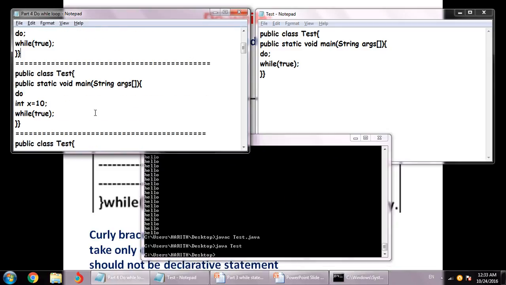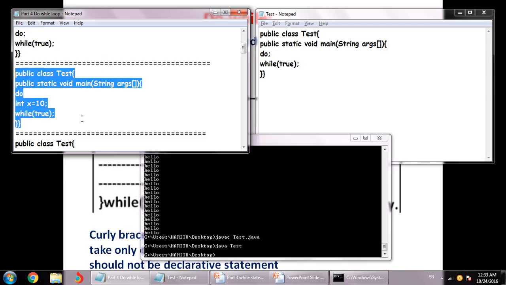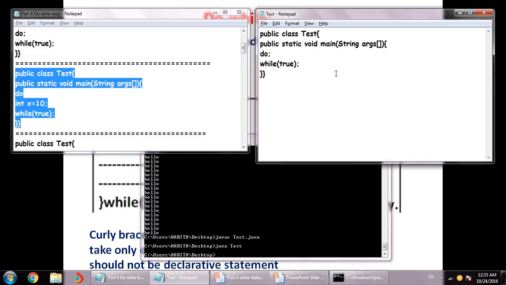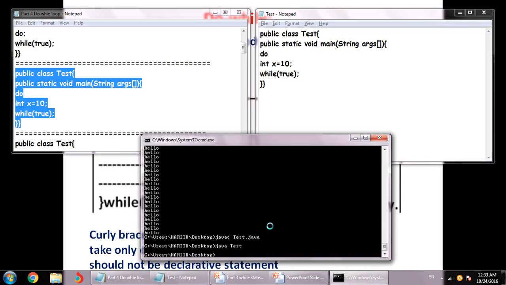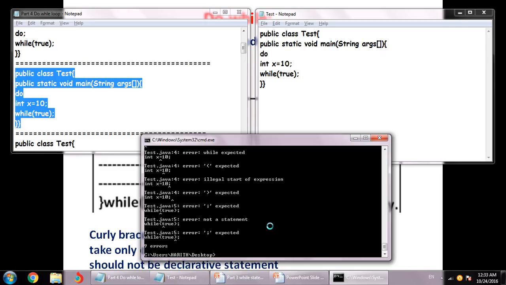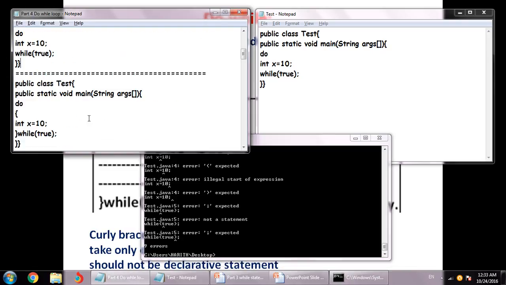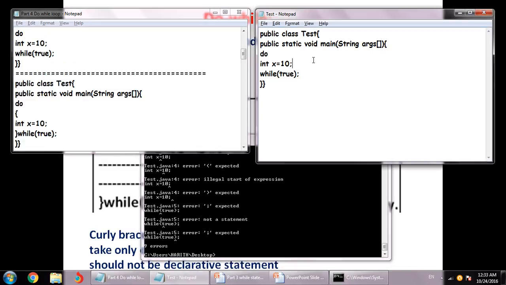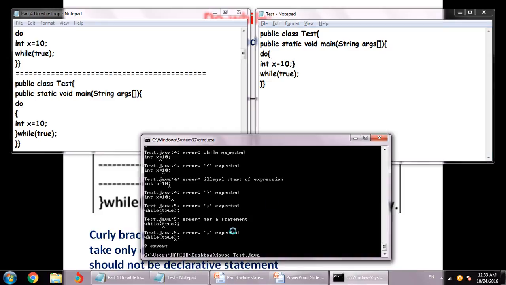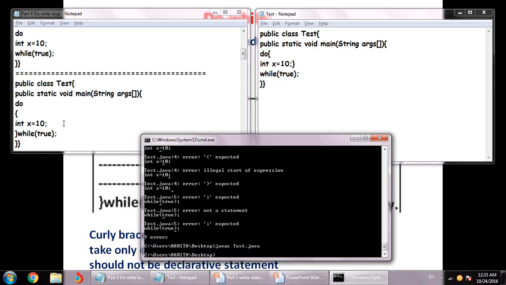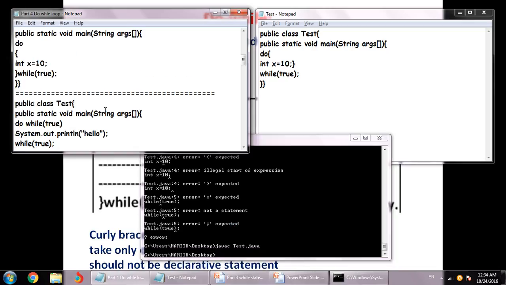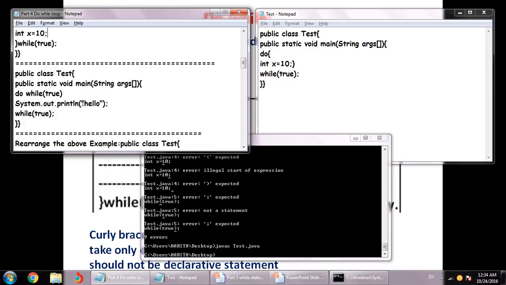Now the next thing is that we do not have the curly braces, but we have a declarative statement. So it's going to flag an error. Quickly save it and run it, and you will find that there are errors, right? To remove these errors, we have to simply put the declaration inside curly braces, and you will see the magic that there is no error now. So this was something about the curly braces being optional.